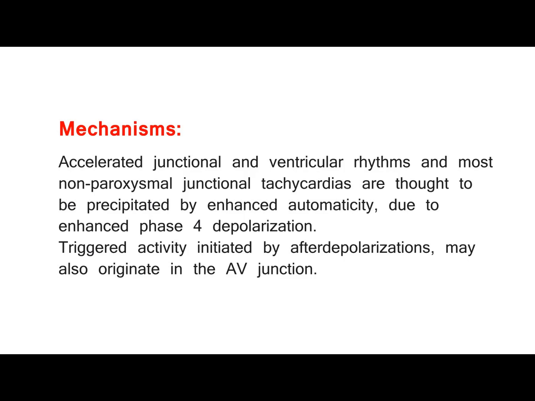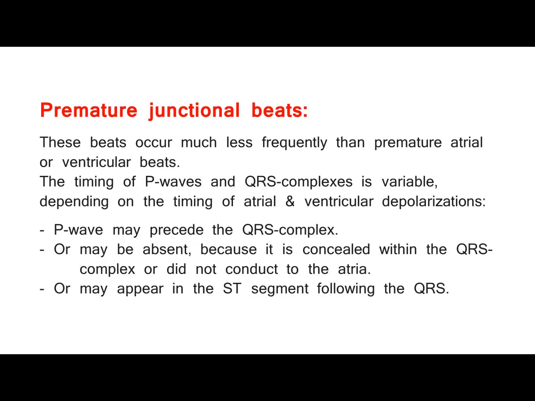Mechanisms. Accelerated junctional and ventricular rhythms and most non-paroxysmal junctional tachycardias are thought to be precipitated by enhanced automaticity, due to enhanced phase 4 depolarization. Triggered activity initiated by afterdepolarizations may also originate in the AV junction. Premature junctional beats. These beats occur much less frequently than premature atrial or ventricular beats.